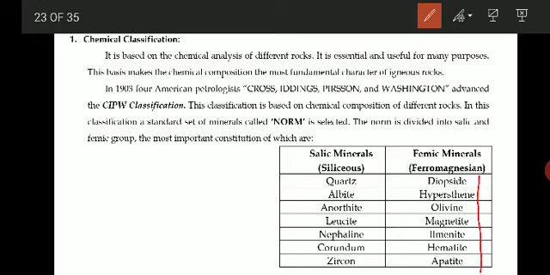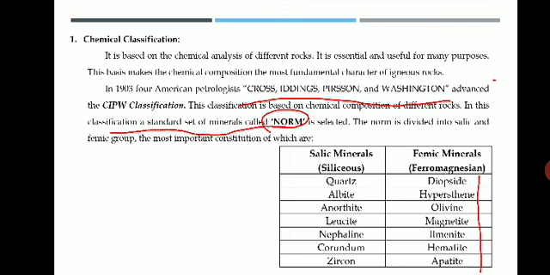So this is called the CIPW classification. You have to remember these names: Cross, Iddings, Pirsson and Washington. There were four petrologists. They prepared a set of standard minerals called the norm for the classification of igneous rocks, that is, the chemical classification of igneous rocks.